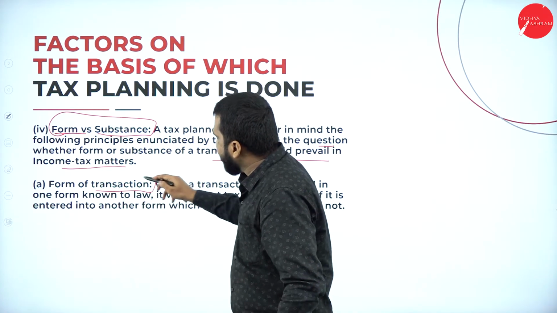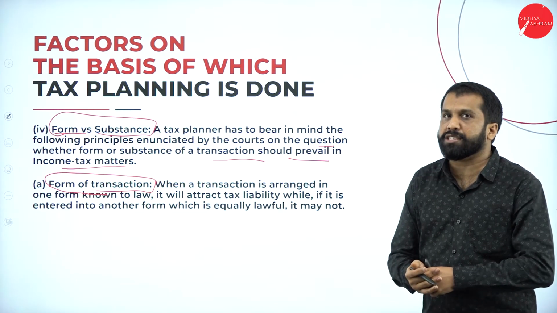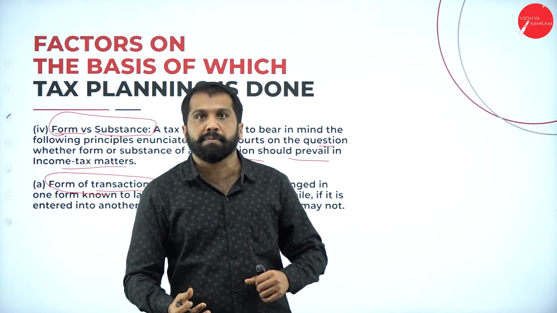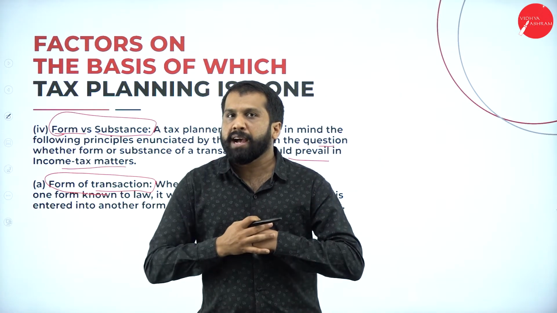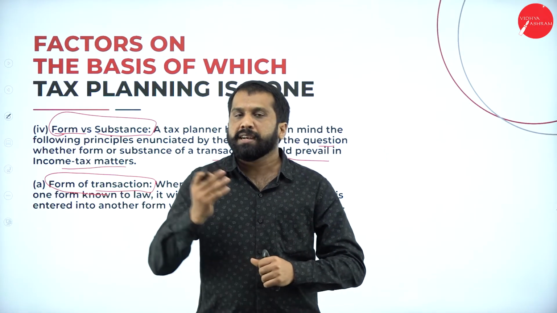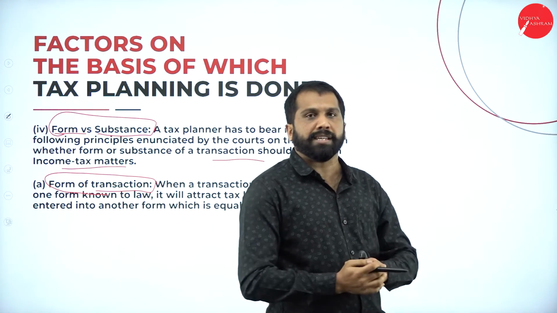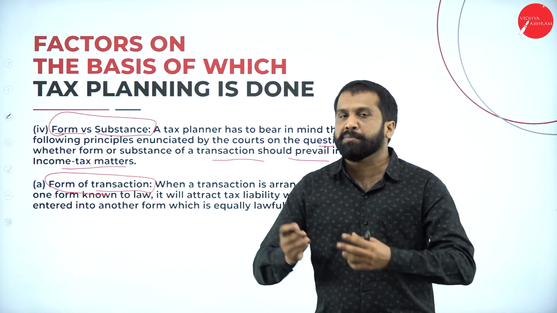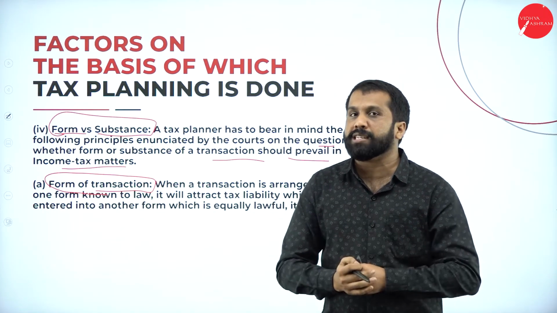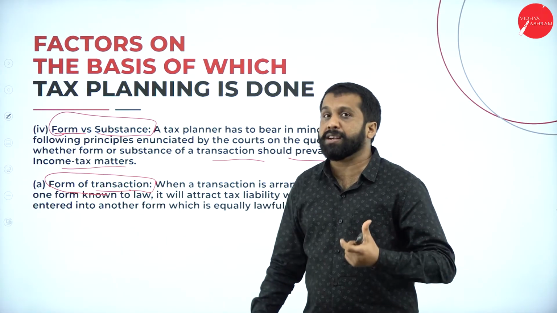Form of transaction: it depends on your form of transaction also. Few transactions are unaccountable, few transactions are accountable. You have to go according to that. Like I'm working in a college, whatever salary I get is accountable because it is directly credited to my account and they can easily trace it. Whatever tuitions I do, is it accountable? No. Some student came and gave 5,000. Will anybody see that? No. So those are called unaccountable. So you have to see that form of transaction is very important.